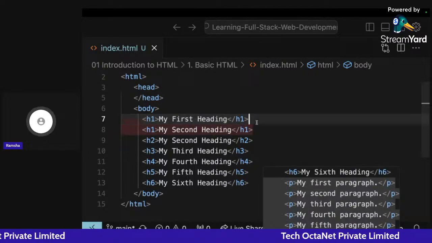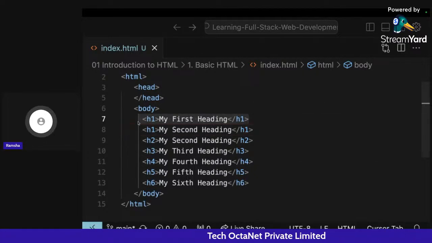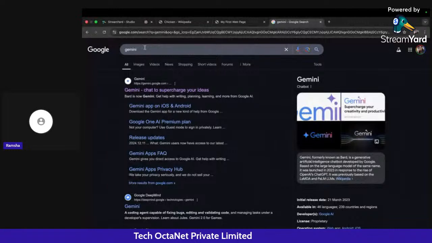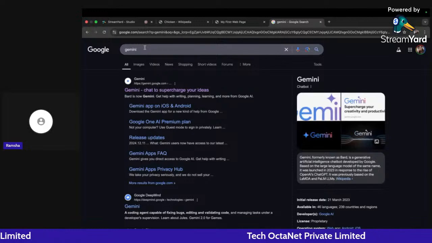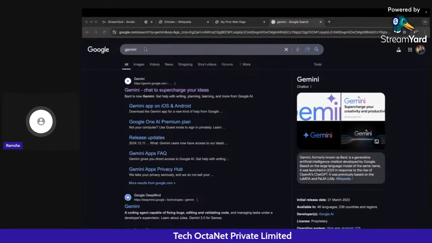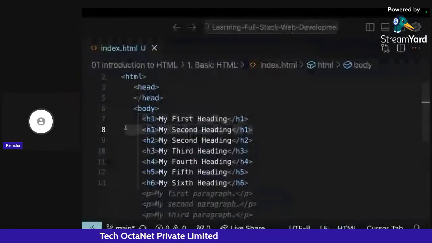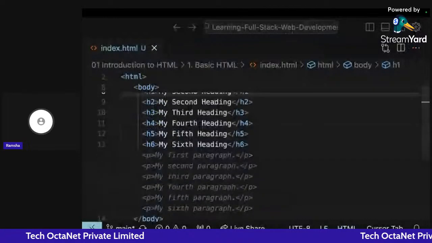This particular heading will help Google or the Chrome browser to search for your web page and the relevant topics you have inside it when a user searches for something. Okay, so it's a good practice to use only one H1. You can use multiple, you will not get an error for that.